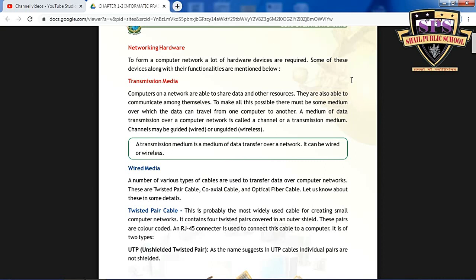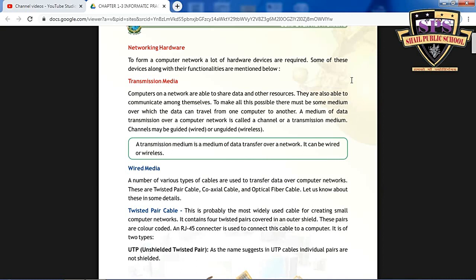To make all this possible, there must be some medium over which the data can travel from one computer to another. The medium of data transmission in a computer network is called a channel. Transmission media is known as a channel to carry data over networked computers. A channel may be guided, that is wired, or unguided, that is wireless. A transmission media is a medium of data transfer over a network. It can be wired or wireless.